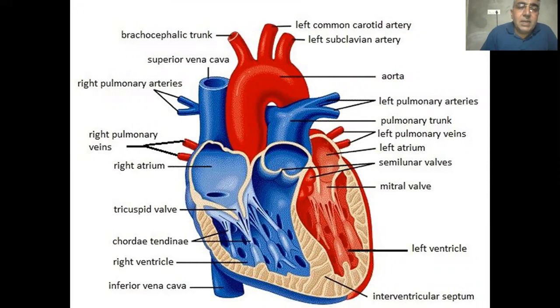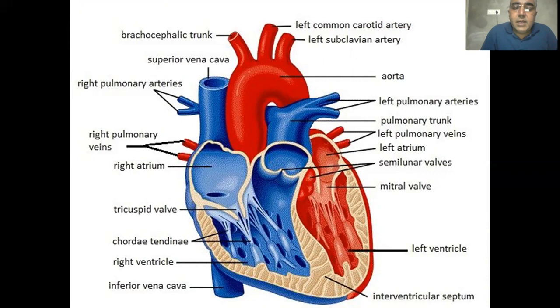From the superior vena cava from the upper part of the body, and the inferior vena cava from the lower part of the body, the deoxygenated blood comes into the right atrium. And oxygenated blood from the left pulmonary veins comes into the left atrium.